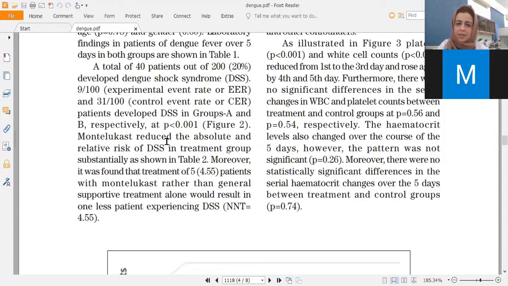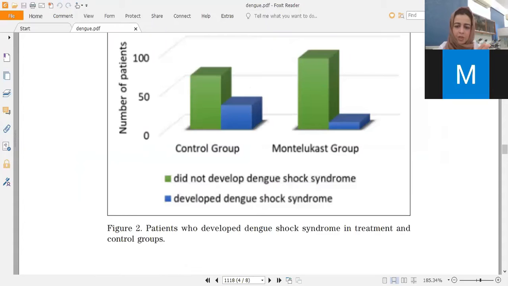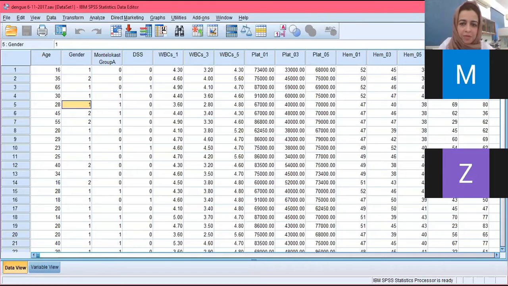Now, remember when we discussed calculation of absolute risk, and we discussed that relative frequency is the absolute risk. So the absolute risk of developing shock syndrome in the control group would be 31 over 100, which is 31%. And the absolute risk of developing shock syndrome in the group treated with montelukast was 9%. So the data for this is shown in the SPSS. I'll share my screen again. Okay, so this is the data.